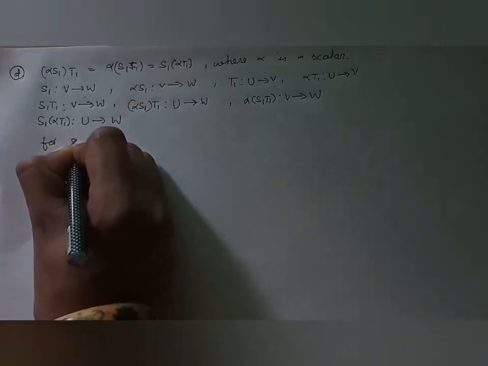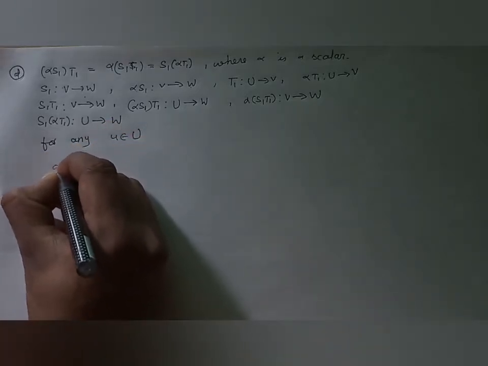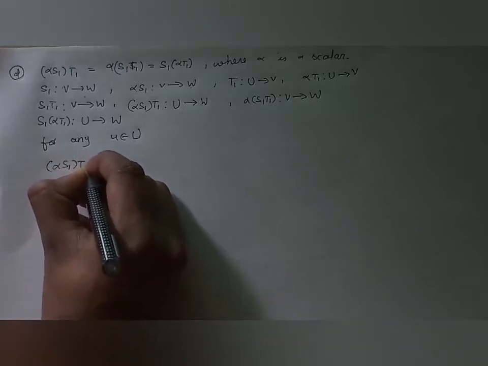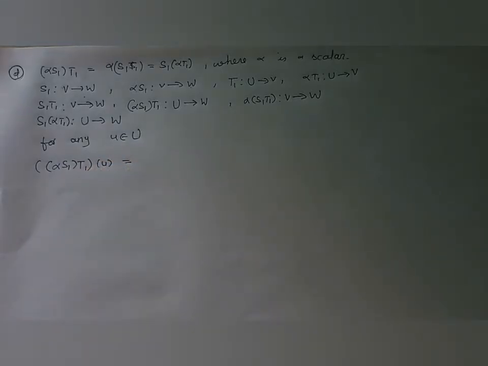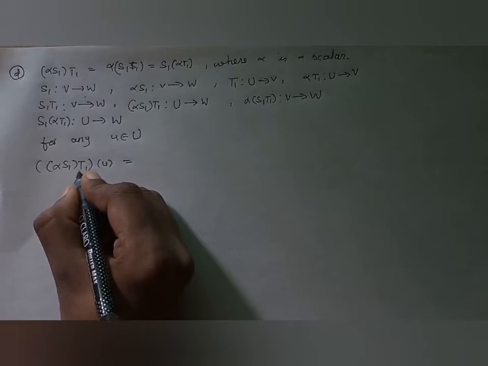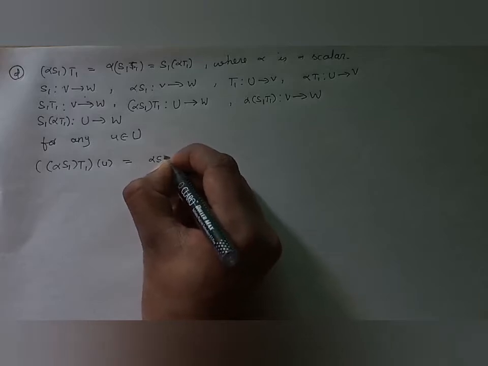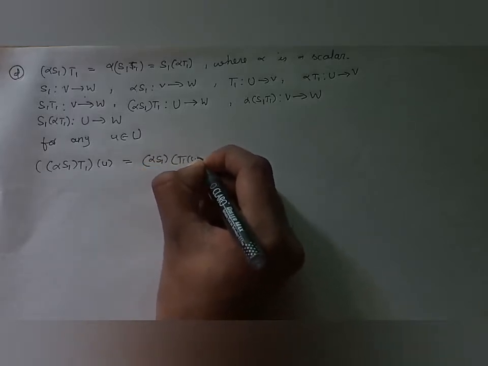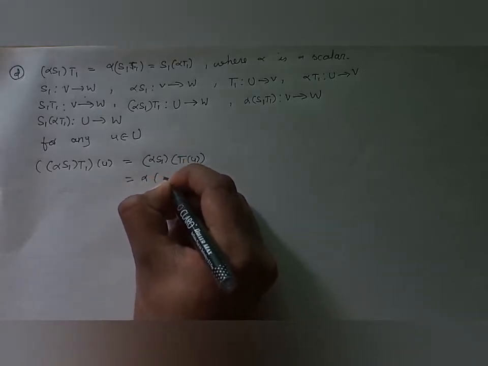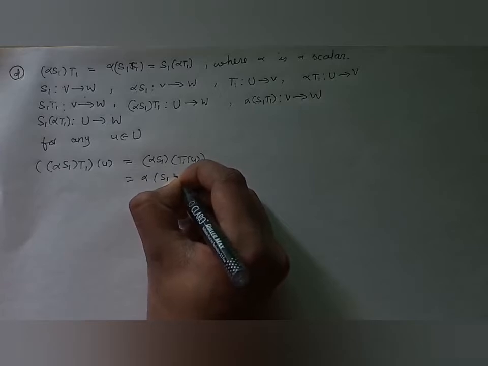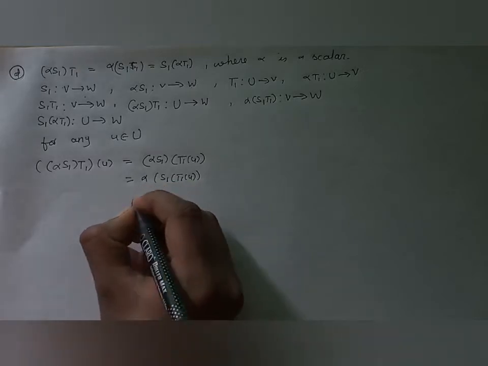For any U belongs to U, alpha S1 T1 of U is equal to, so we have taken one side, alpha S1 T1 of U is equal to, using the definition of composition, we can write alpha S1 of T1 of U. Since this is a linear mapping, we can write alpha outside.